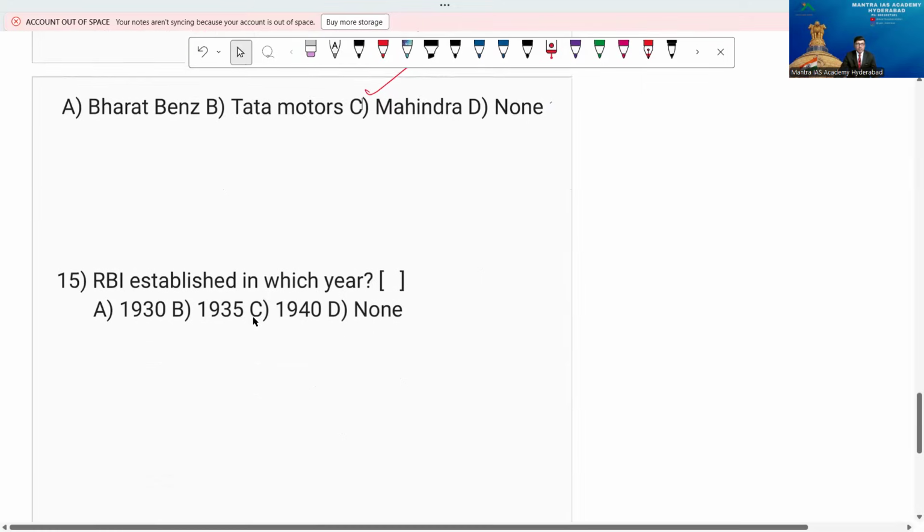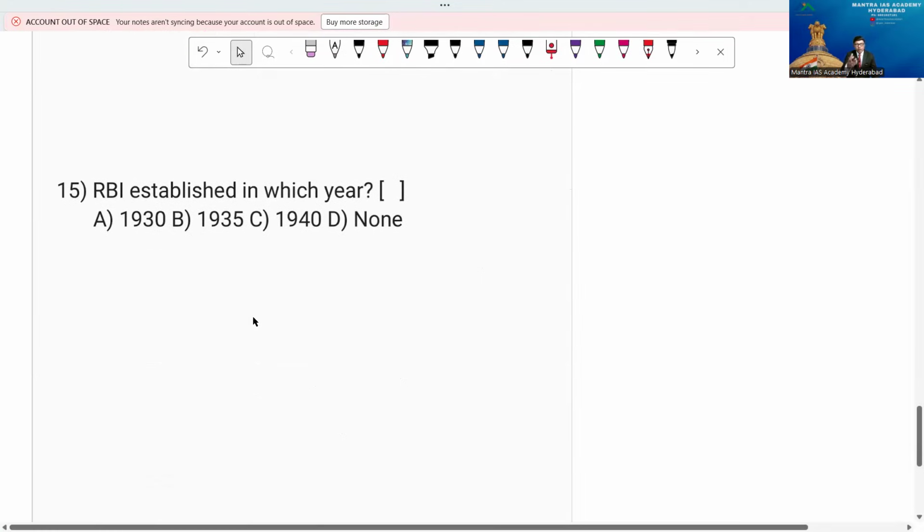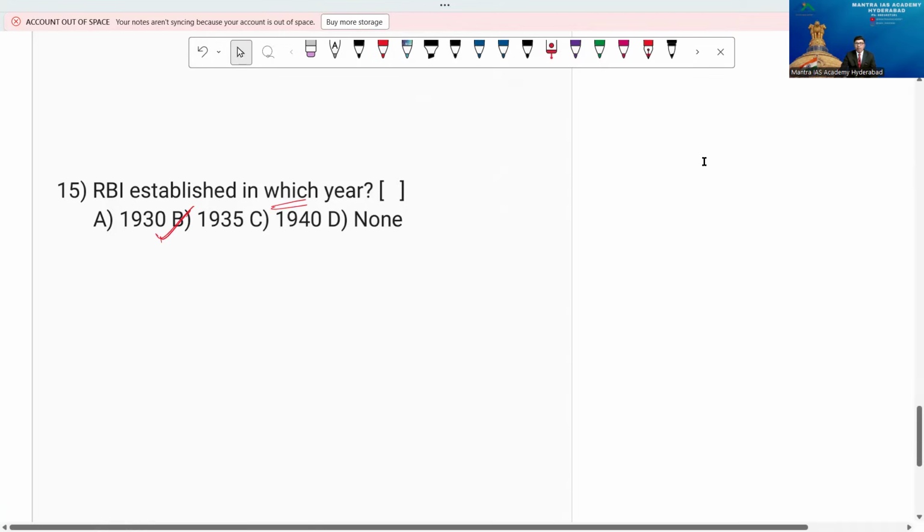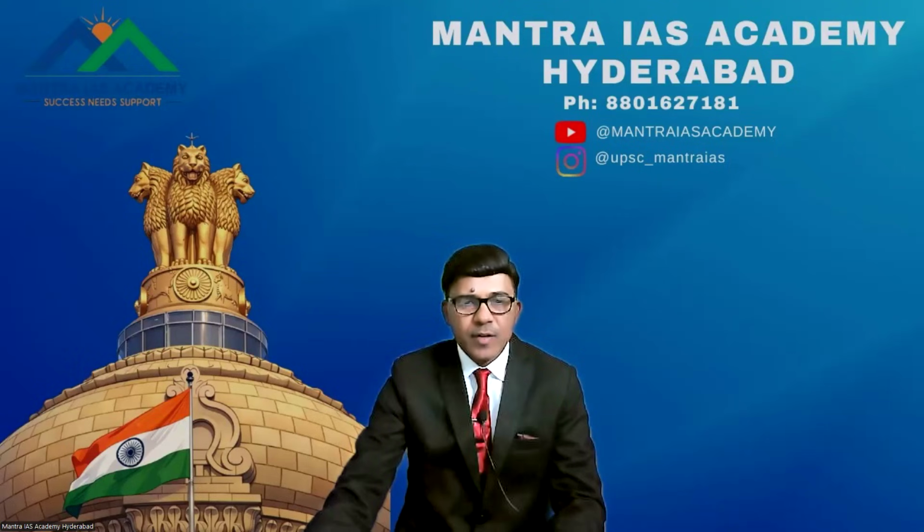Now, a very important point. Previously I mentioned RBI here. The question is: in which year was the Reserve Bank of India established? That's of course, no doubt, before independence only. That's 1935, my friends, right? Of course, after that we nationalized it after independence, which is a secondary matter. But the point is that it was established in the year 1935. That's RBI, Reserve Bank of India. Please also remember who is the governor of RBI. You have to focus on this type of current affairs bits also.